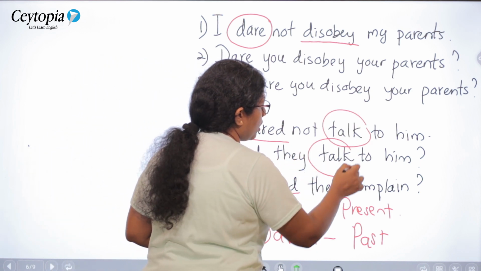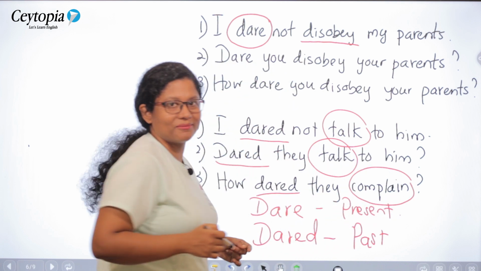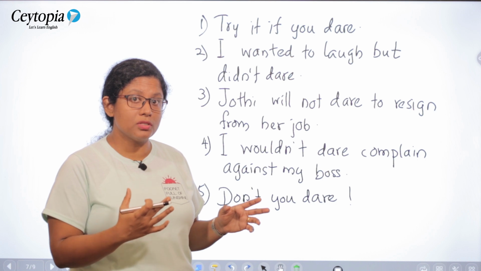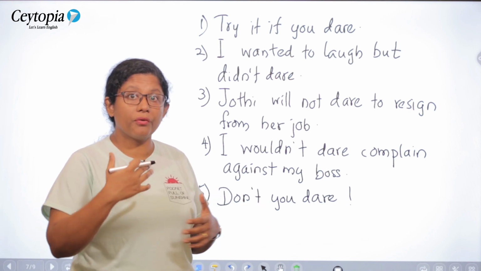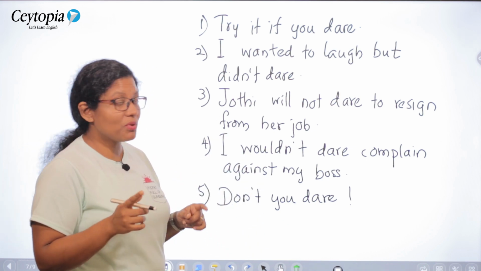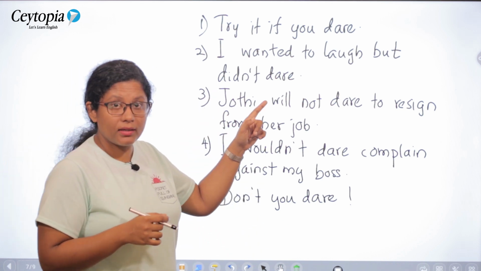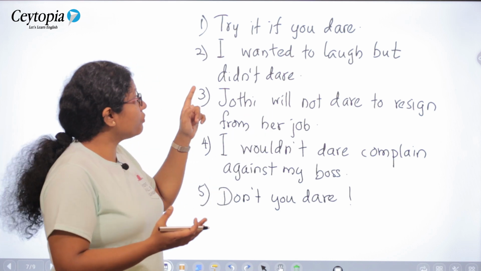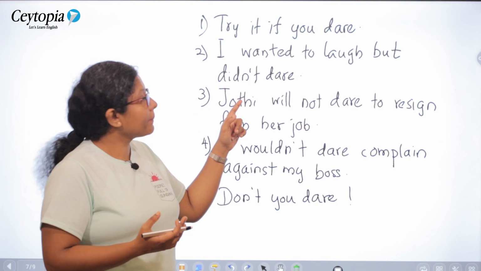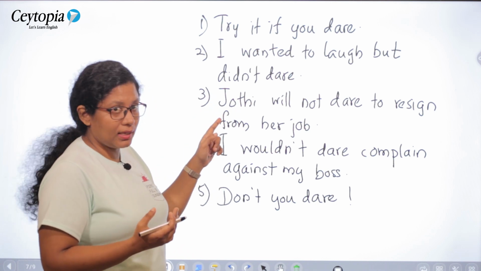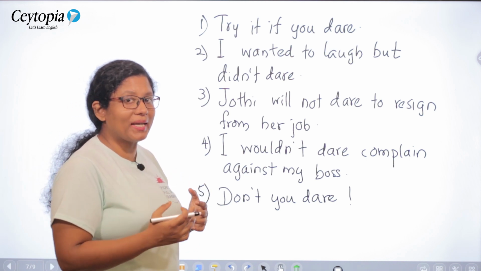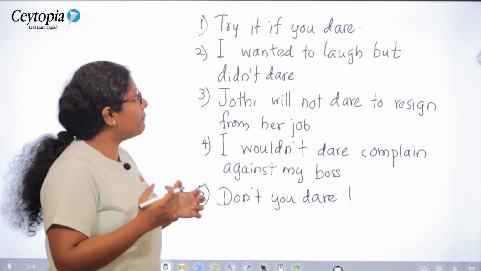Talk, and complain. It's time to look at many different sentence patterns you can use with the verb dare in order to create many different meanings. First one, try it if you dare. It's a challenge. Try it if you dare. I wanted to laugh but didn't dare. In this case, you are saying that you wanted to laugh but you did not want to take the risk of doing it. I wanted to laugh but didn't dare.